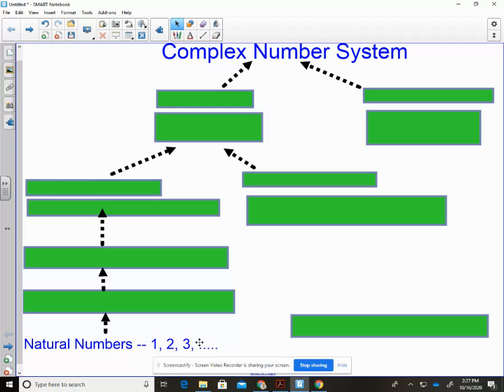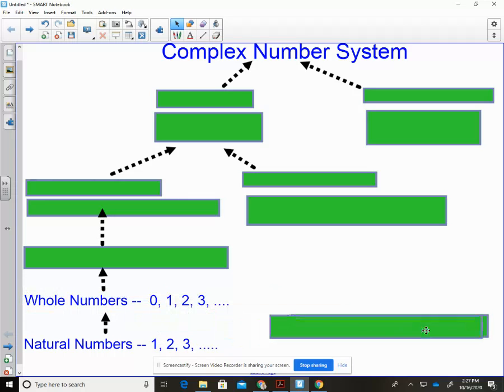So the counting numbers of the real numbers are 1, 2, 3, 4, 5, 6, 7, 8, and so on and so forth. Then we come along and it's like, okay, well, what happens if we have nothing? We needed something to represent nothing. And so we added 0 to the natural numbers, and that gives us whole numbers. So the reason I have the arrows going up, all natural numbers are whole numbers. Okay. And then we got something to represent 0, and then we can count 1, 2, 3, 4, 5, 6, and so on.